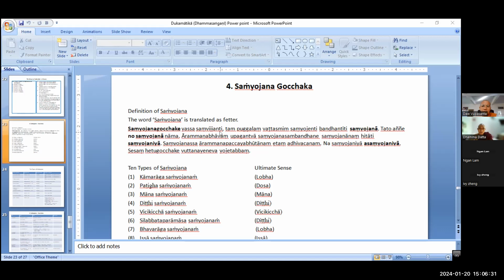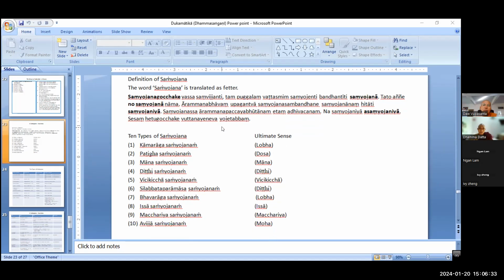So there are 10 kinds of samyojana. Do you remember when we studied chapter 7, Samuccaya Sangaha? Samyojana are mentioned in 2 ways, right? The Suttanta method and the Abhidhamma method. Here we study the Abhidhamma, the Dhammasangani. That is why here only the Abhidhamma method is mentioned. According to the Abhidhamma method, there are 10 types of samyojana.